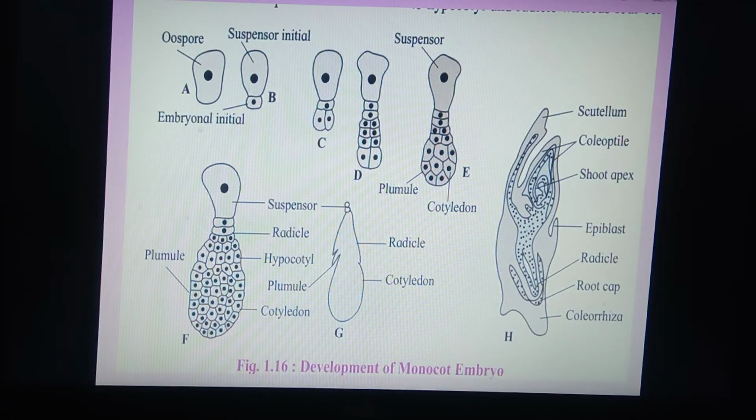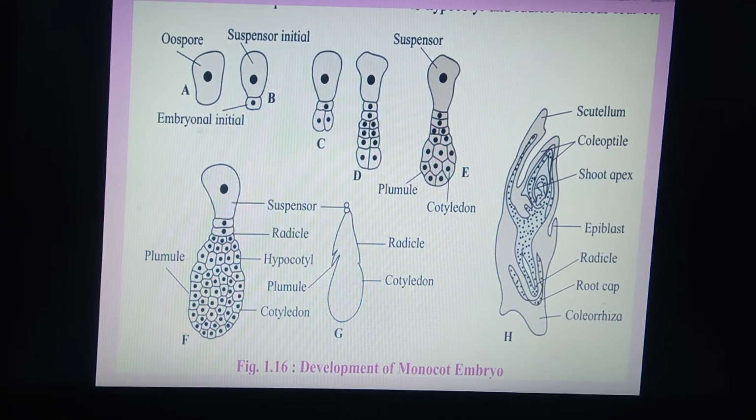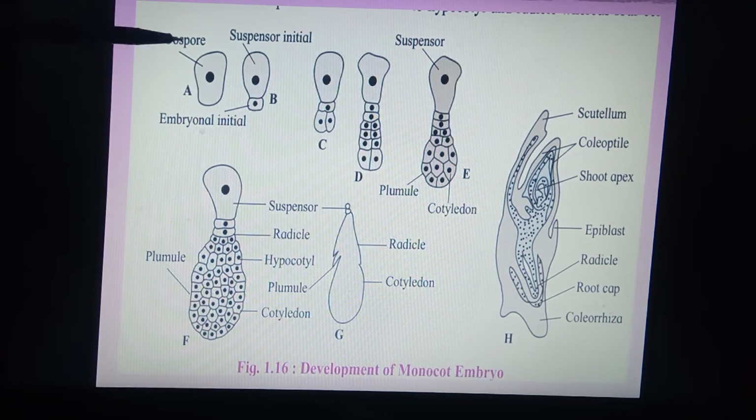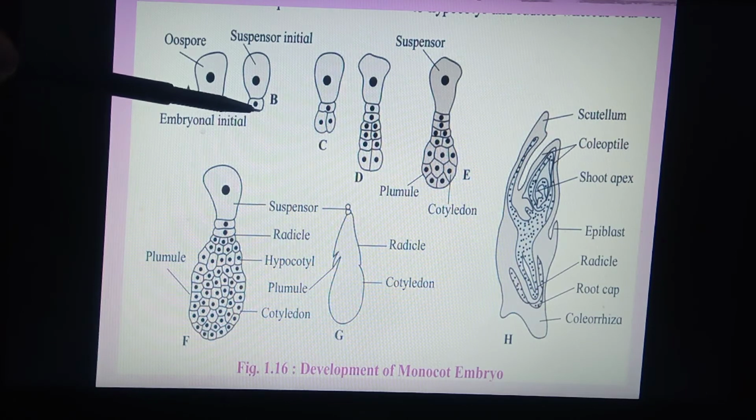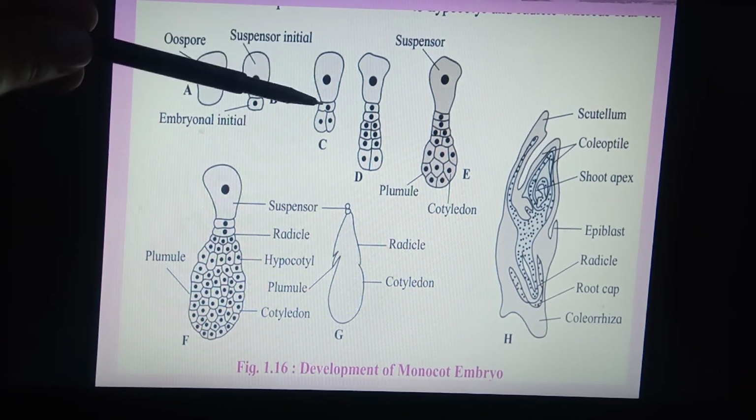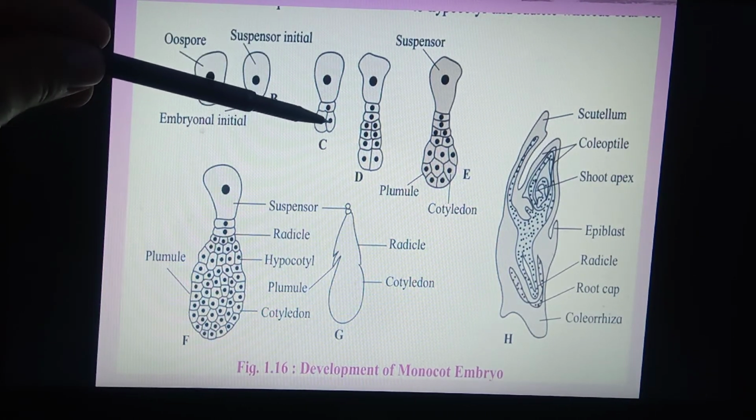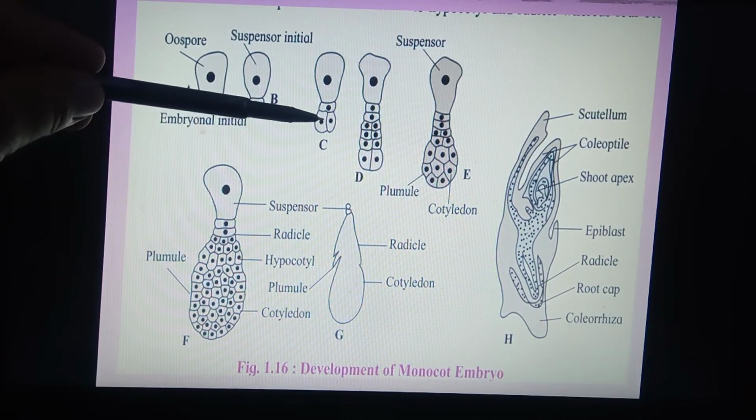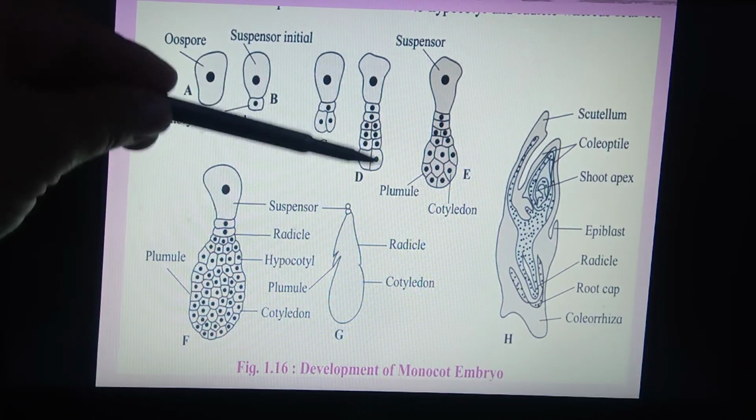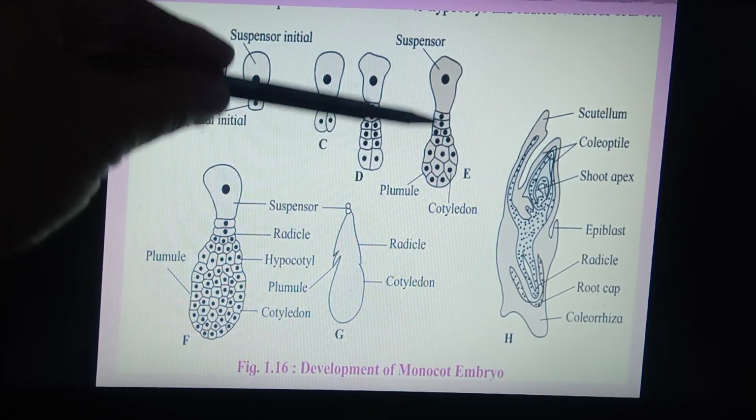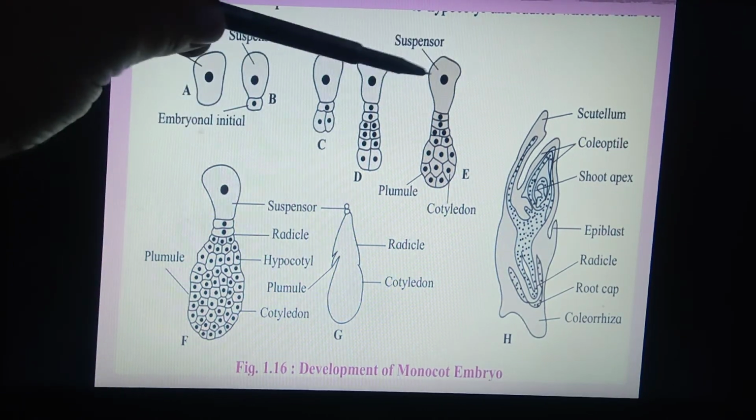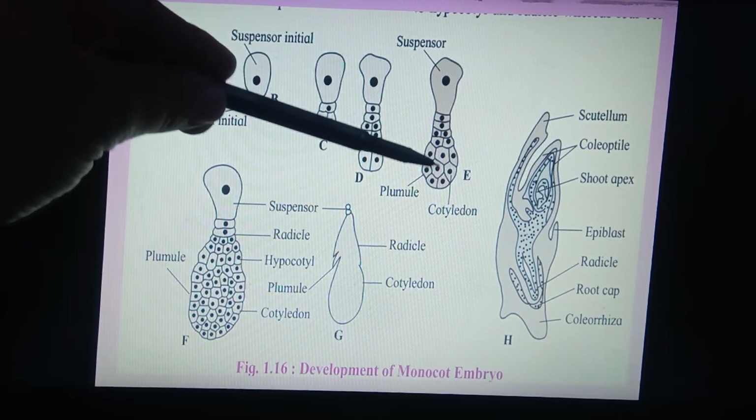This is a diagrammatic representation of the development of the monocot embryo. Here you can observe the oospore, which goes through transverse division to form the suspensor cell and the embryonal cell. When the suspensor cell divides, it forms 2 cells. The embryonal cell also forms 2 cells. Then the first cell division forms 2 cells, the second forms 4 cells, and the third forms 8 cells. Out of these, the suspensor cell pushes the embryo towards the endosperm.